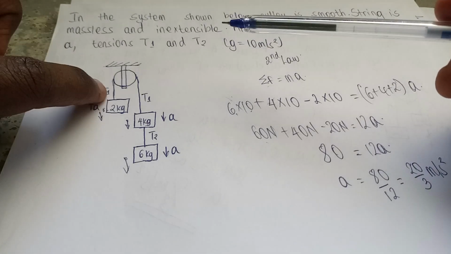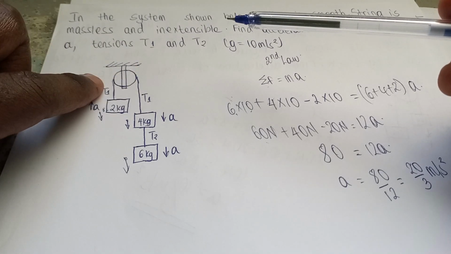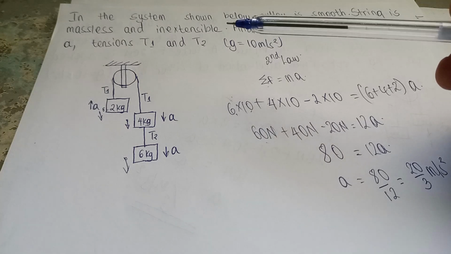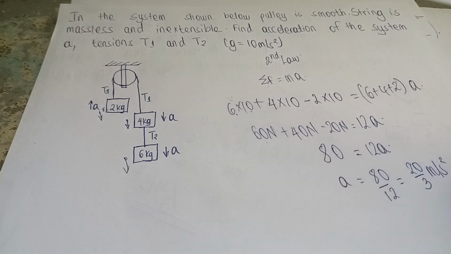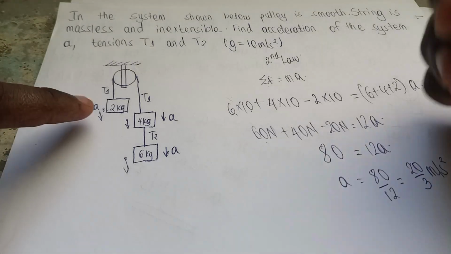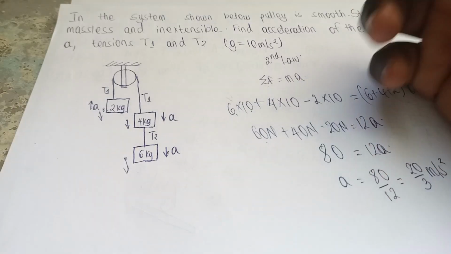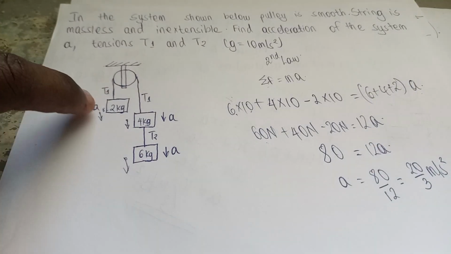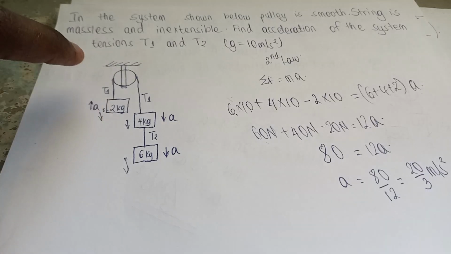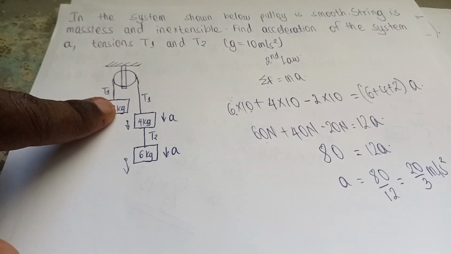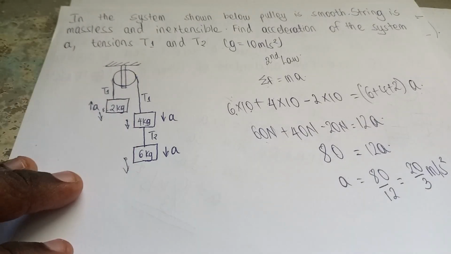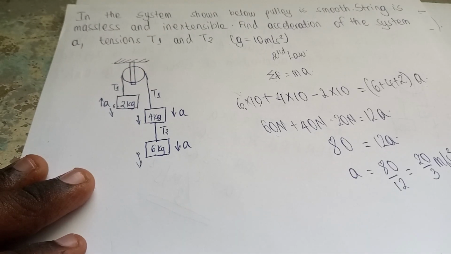We already have our acceleration A here, right? Now they need us to find the tension T1 and the tension T2. How do we do it? Easy, right? We consider one of the masses, say the 2 kilogram mass here. Let's consider the forces acting on the 2 kilogram mass. Remember, we are narrowing down to the 2 kilogram mass because T1 is acting on it. So let's find T1 using the 2 kilogram mass.